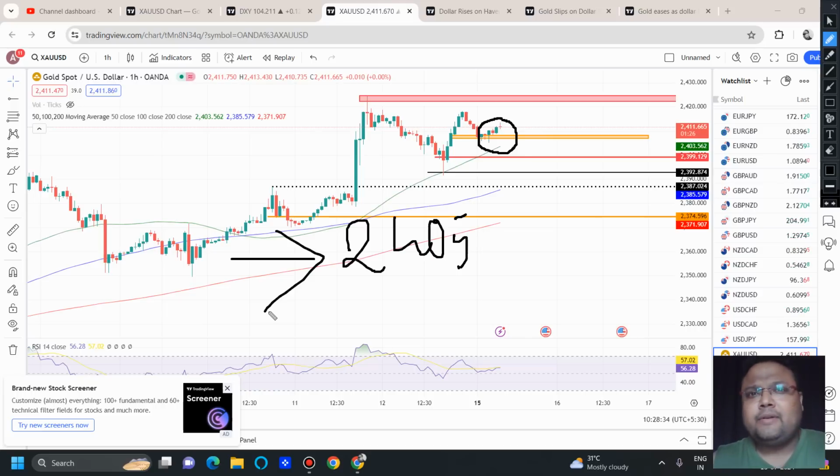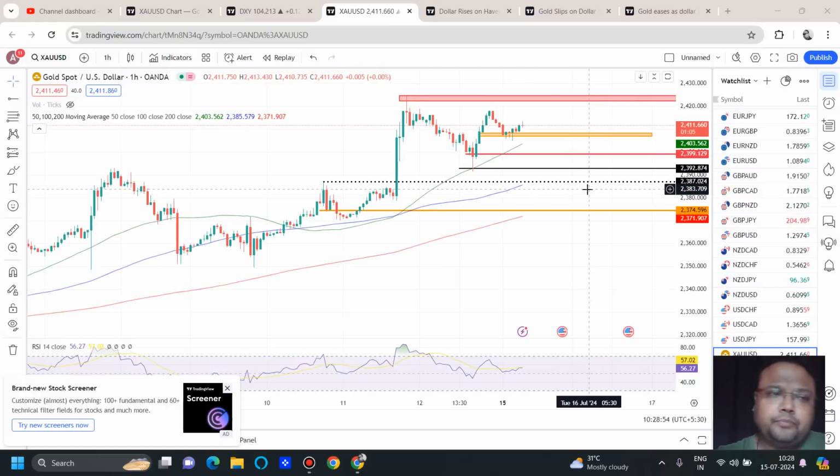The level did not work precisely, but still we got a good bounce. And we discussed 25-30 pips. Those who took a buy in the early morning, I believe you got more than 30-40 pips. Anyways, it was a good upside, especially for day traders. And now we can see the market is showing a little bit of price rejection from above, and this is happening because of low volume in the market.